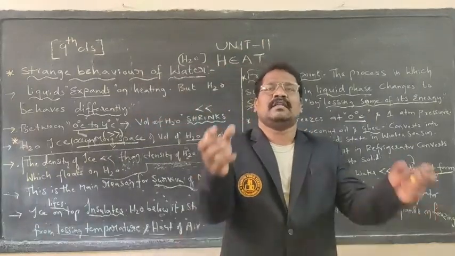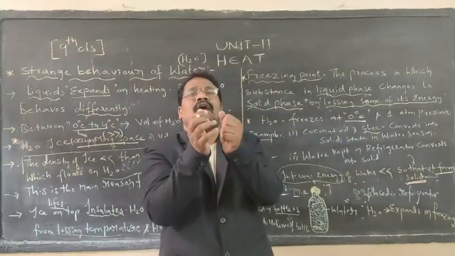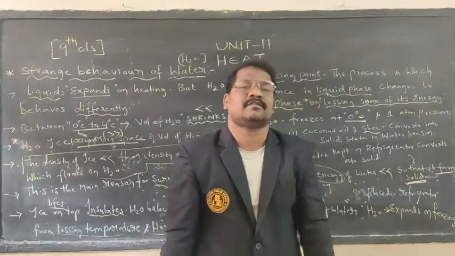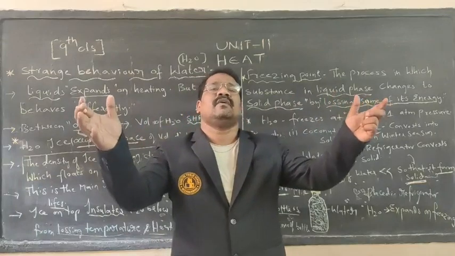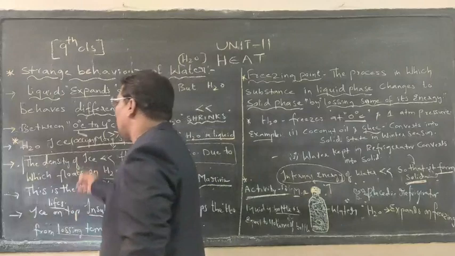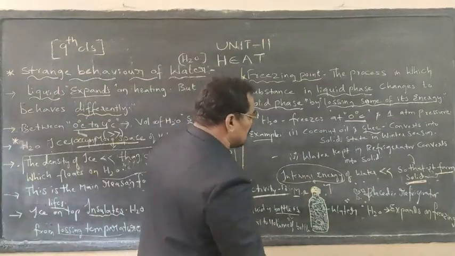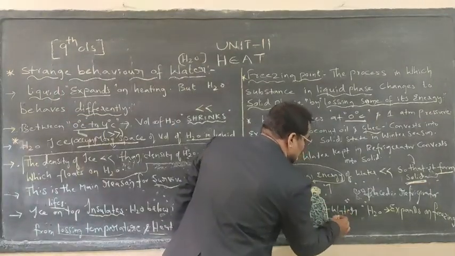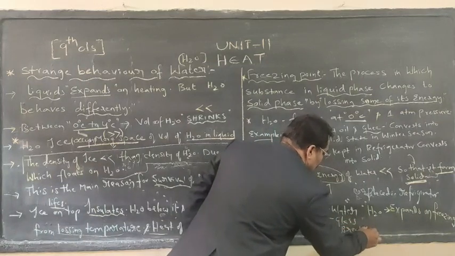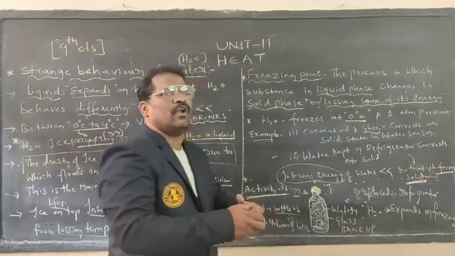As water condenses and converts into solid ice, the volume gradually increases. Due to the increasing volume of the ice, the glass bottle breaks.